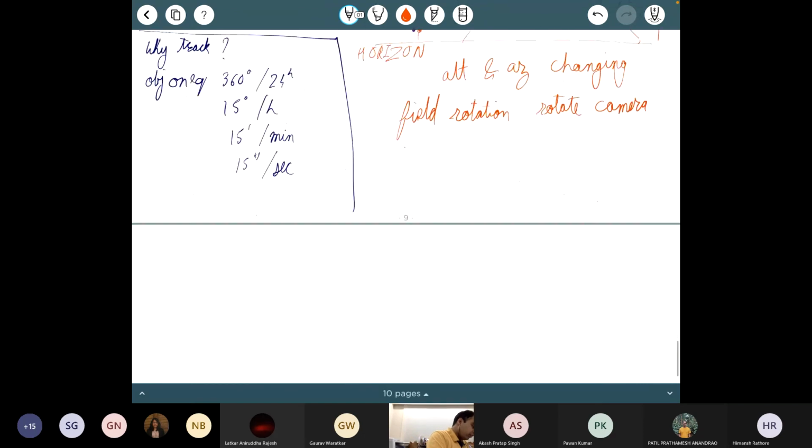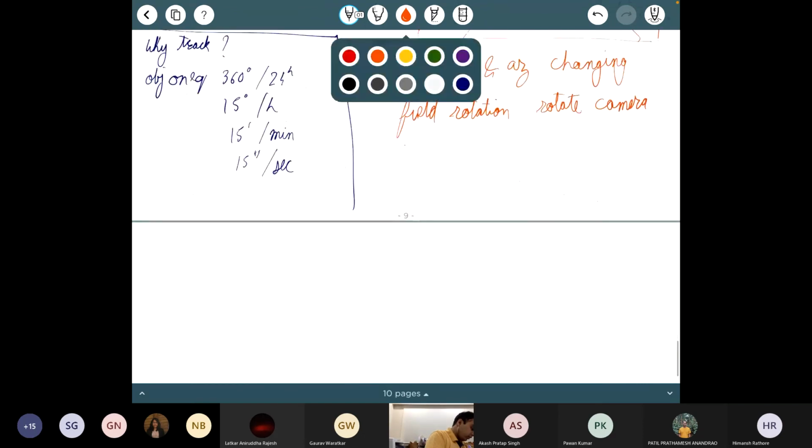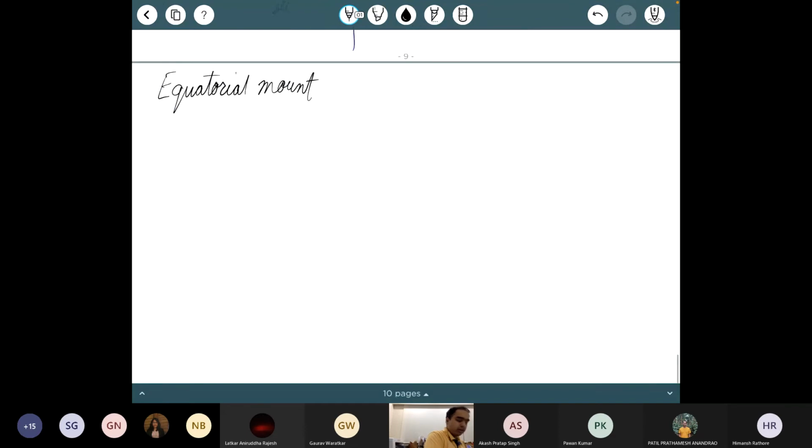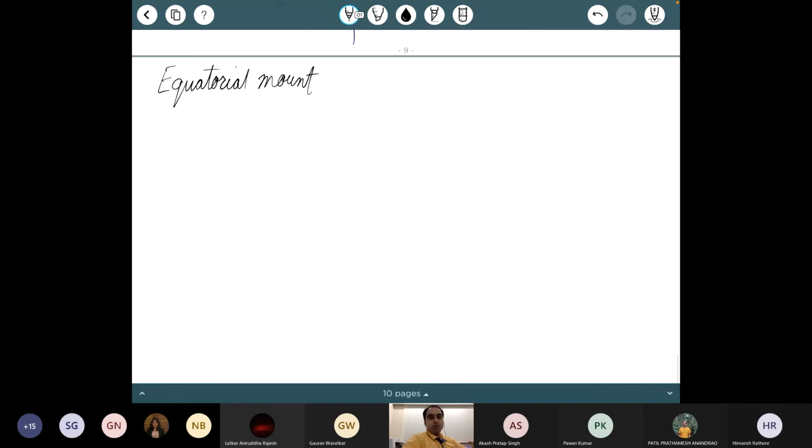So in order to do that, I will now go for an equatorial mount. The name can actually be a bit confusing because I gave the example of the pole, but equatorial is the coordinate system that we use. That's why the mount is called an equatorial mount.